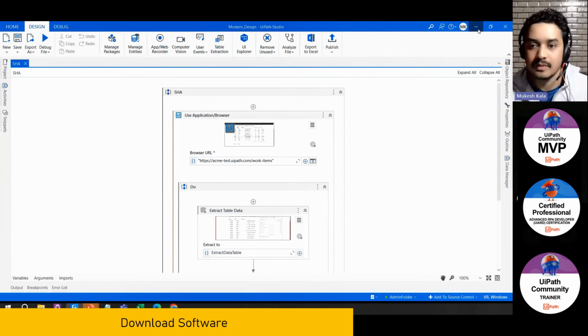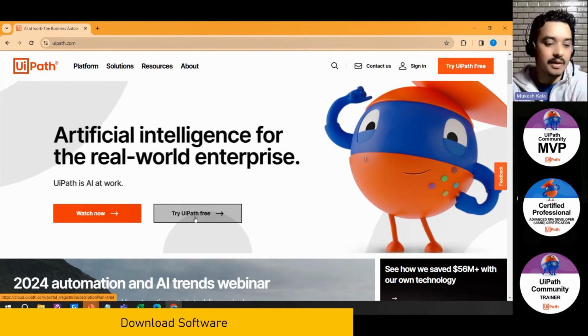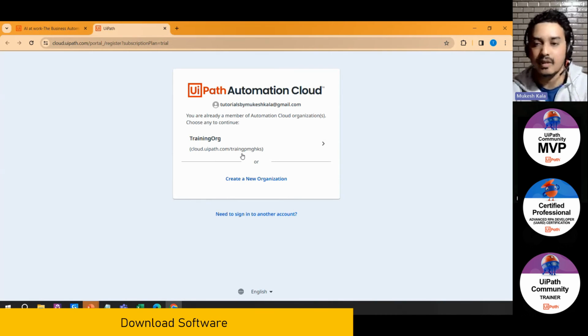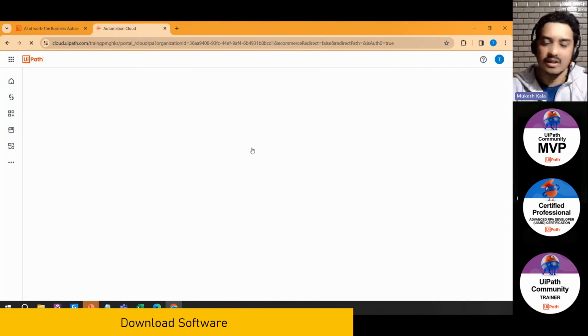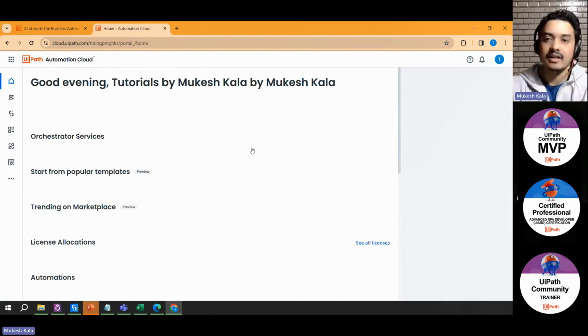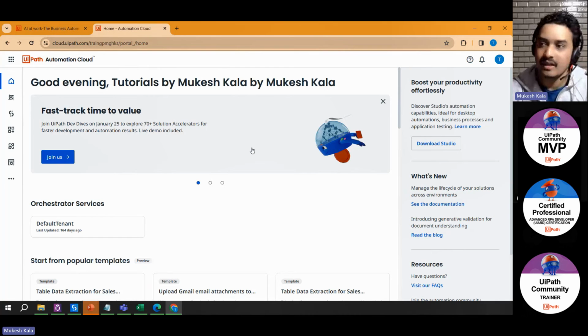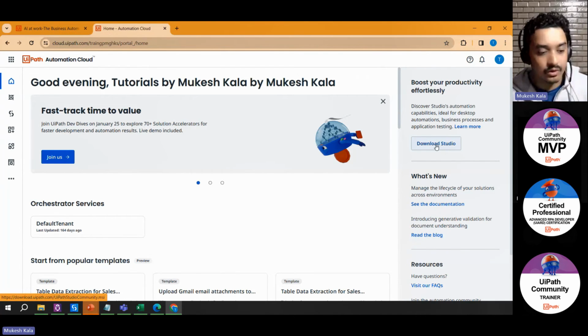You go to this website and click on the button which says try UiPath for free. That will navigate you to a new website, which is cloud.uipath.com. You just have to provide your information: your name, email ID, last name, some of the information. Click on sign in and you will get something like this. Here you have a button which says download Studio. That gives you this software absolutely free to use, and you are ready to get started with the software, right?